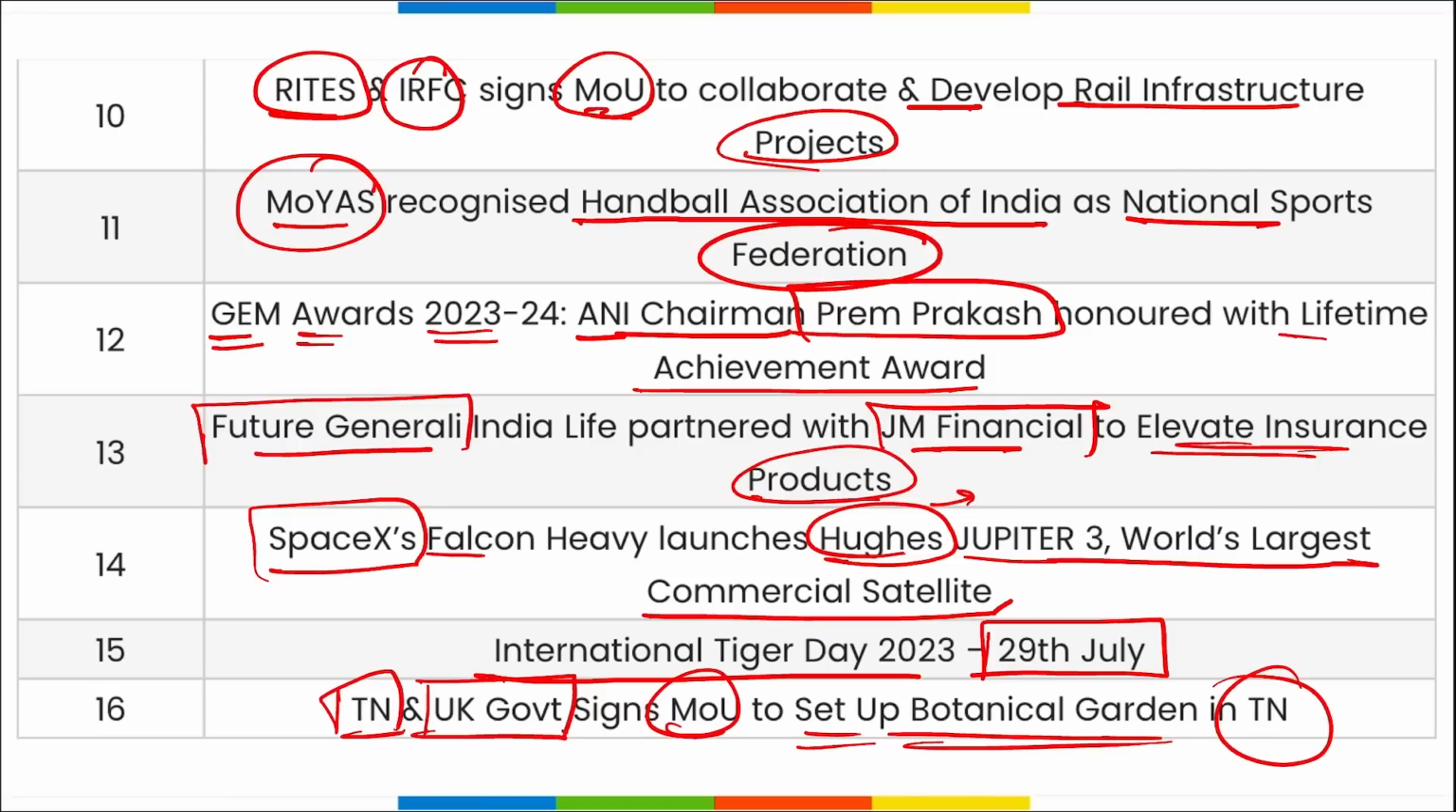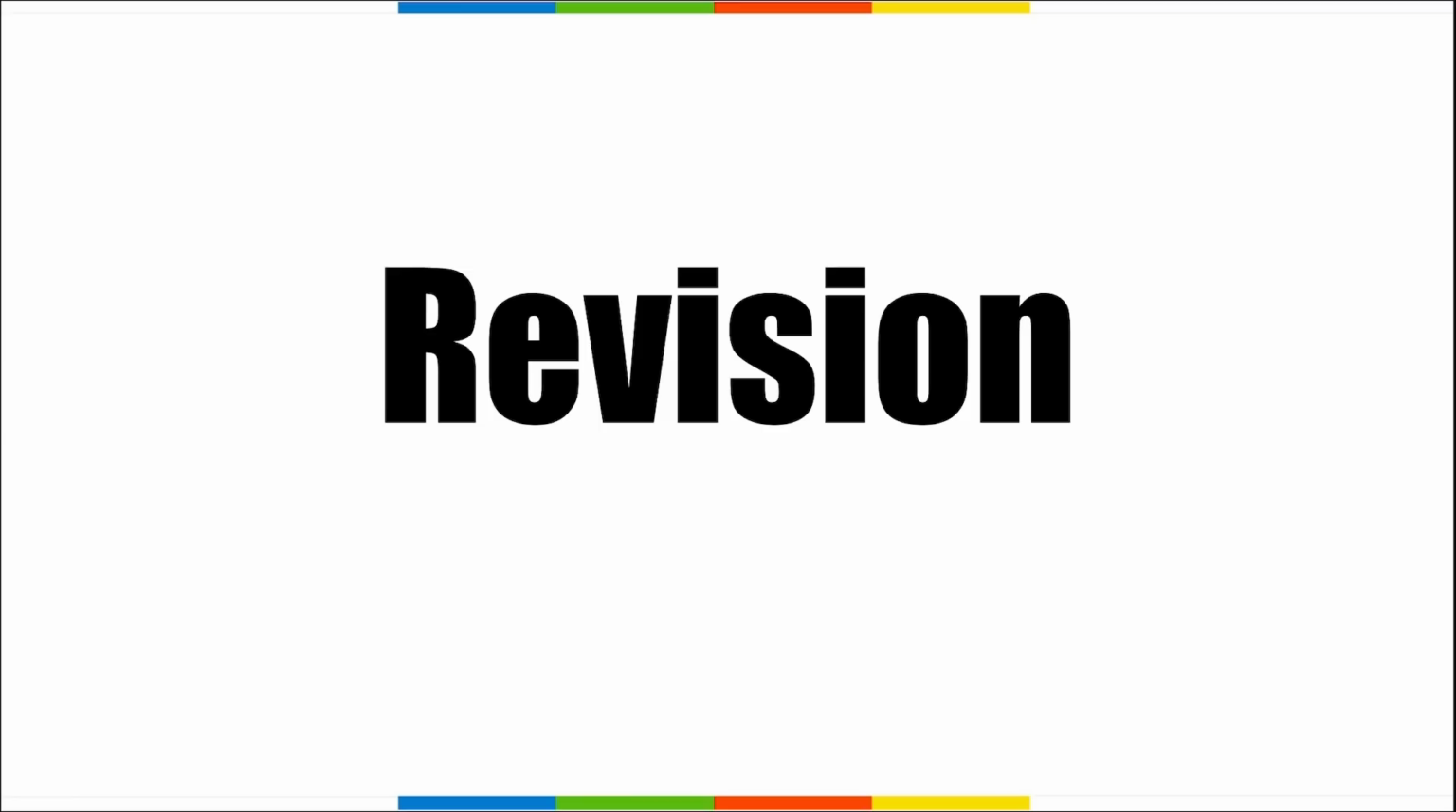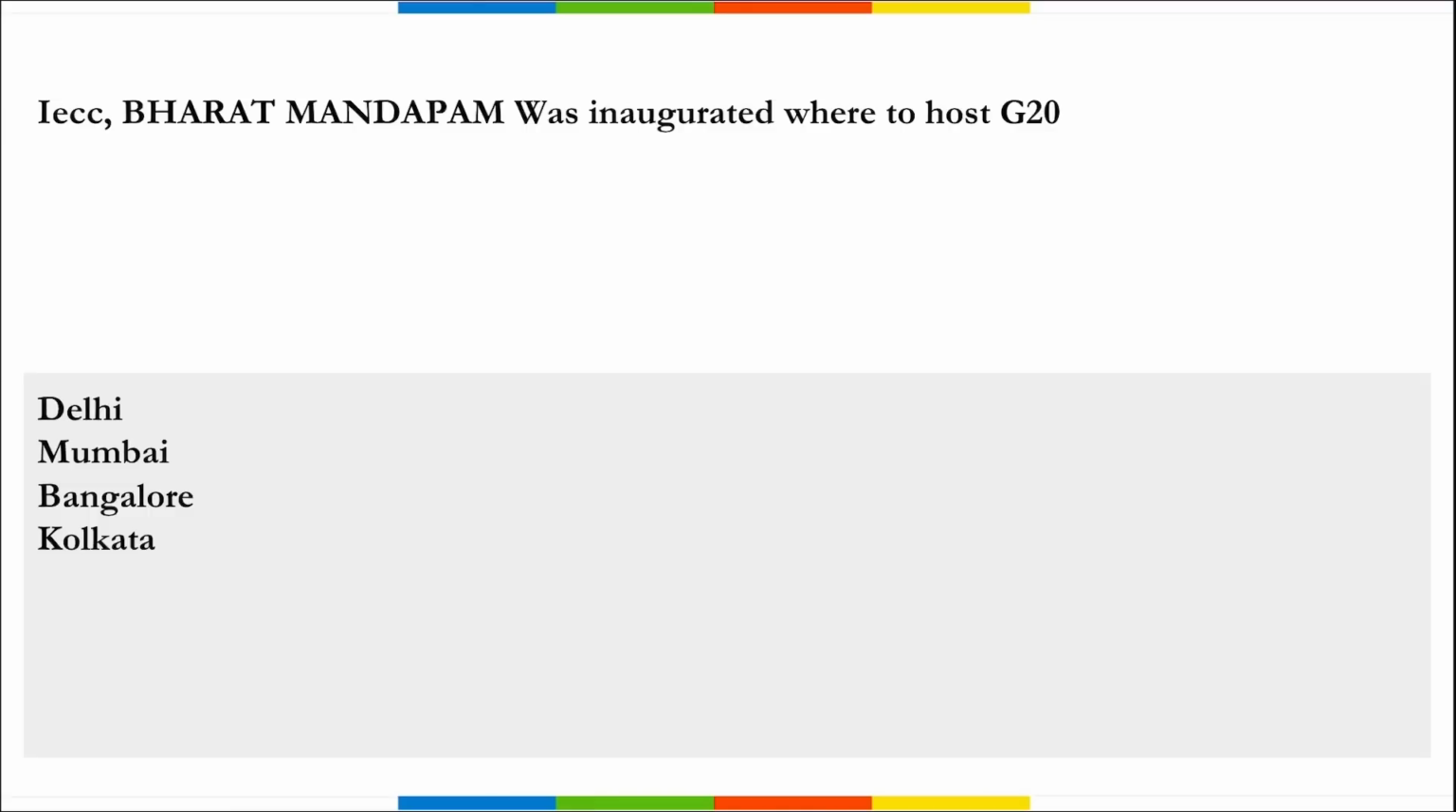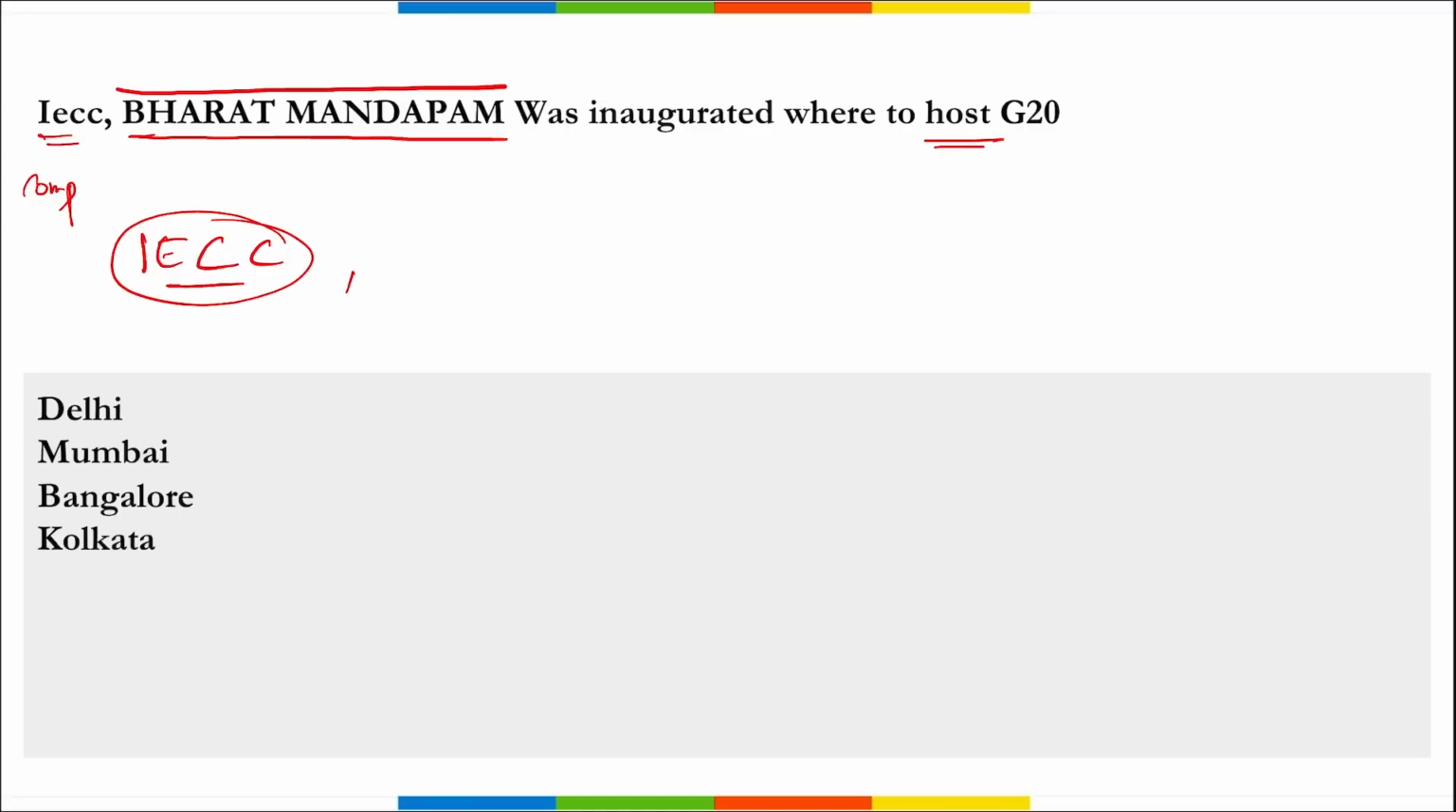Now let's move to some revision part. Right? Revision will be very beneficial for you, so do pay attention till the end. First is IECC. Recently, remember, the IECC complex by the name Bharat Mandapam was inaugurated to host the G20 meet. So where was this inaugurated? So remember this IECC complex. What is this IECC? It is the International Exhibition cum Convention Center, right? This is a complex by the name Bharat Mandapam that was inaugurated where?